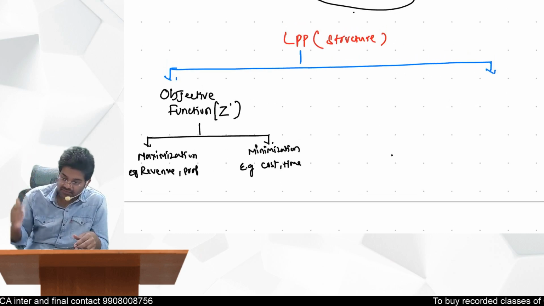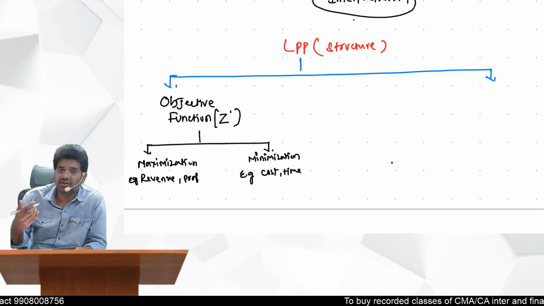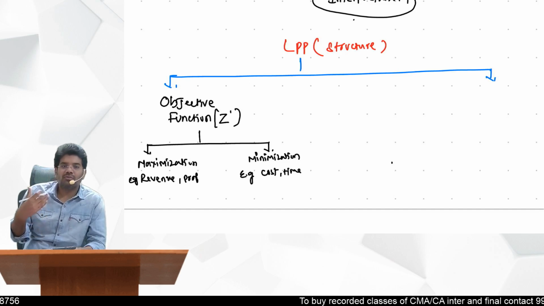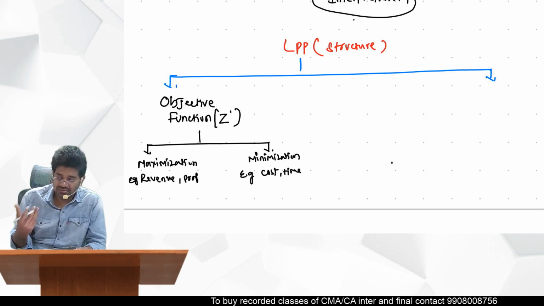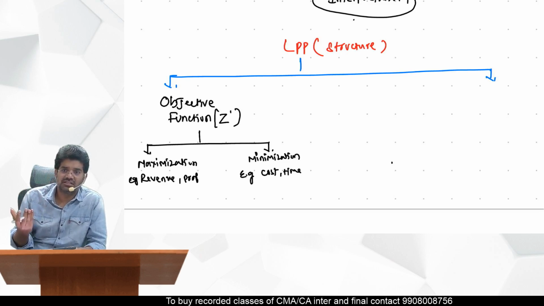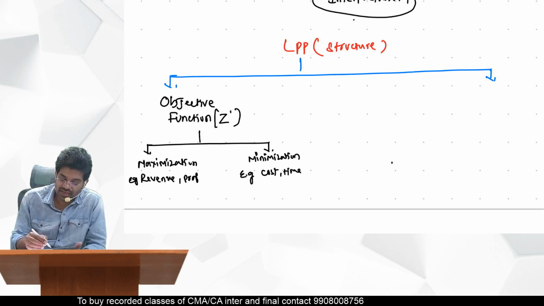Next, then you will have restrictions. In objective function, what we need to maximize is the profit, and profit is generated through what? Through your products. So those products only we will take as decision variables. We call them variables.